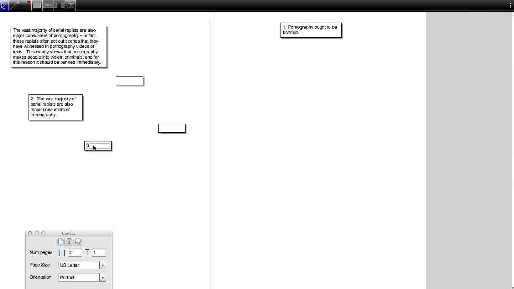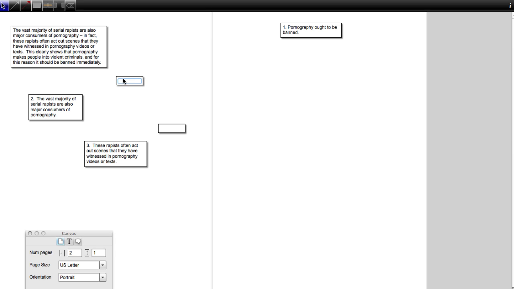Okay, next one. These rapists often act out scenes that they have witnessed in pornography, videos, or texts. So it's another claim about what rapists do. Look at the difference between these. These are very different claims. Premise number 1, the vast majority of serial rapists also consume pornography. 2, they often act out scenes. Okay, let's keep going.